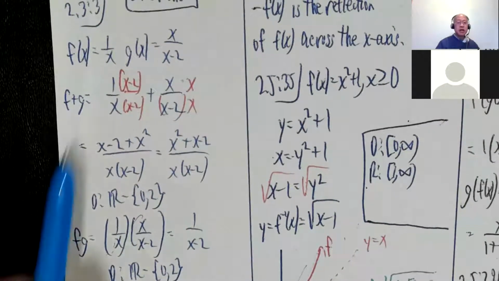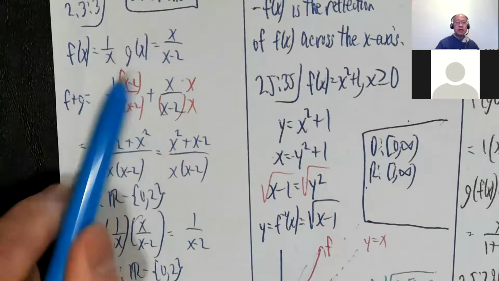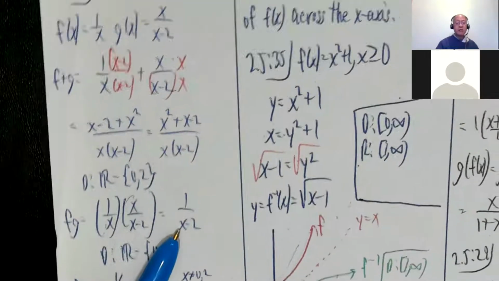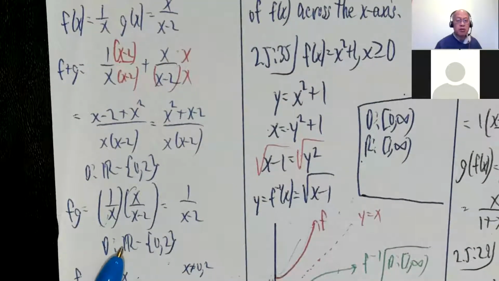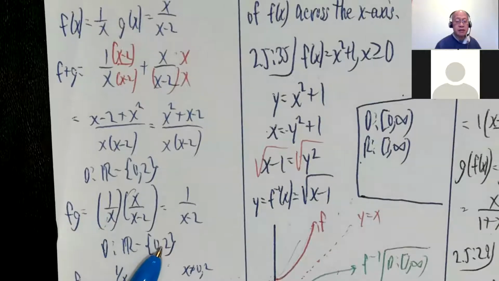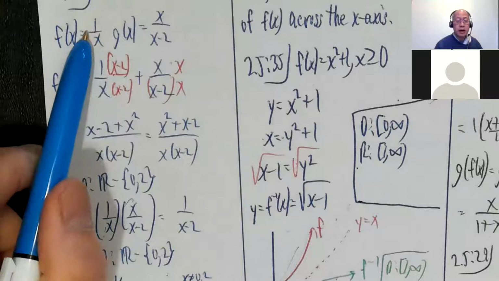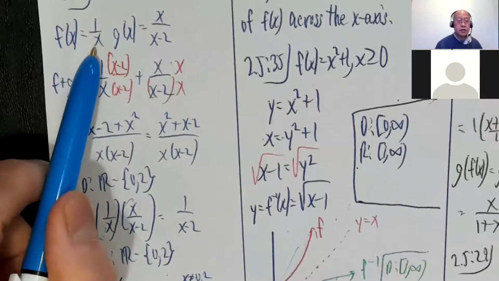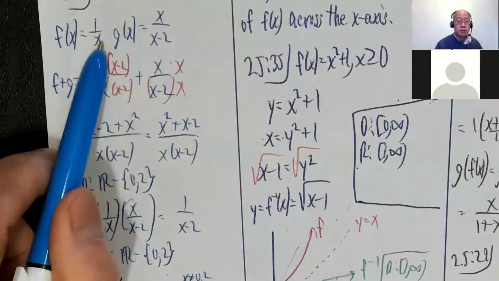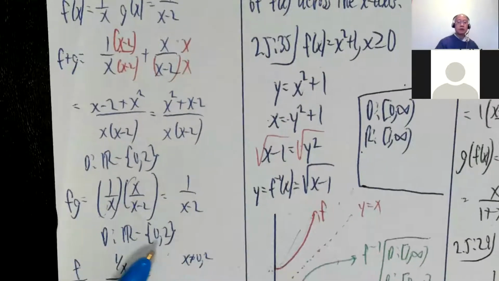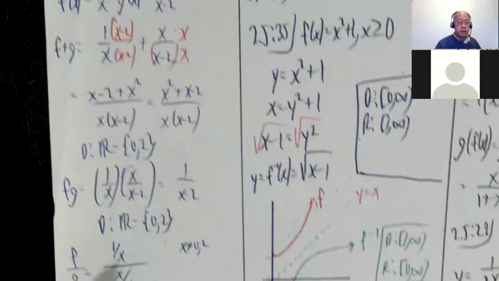F times g, well, if you multiply these, notice the x's cancel out. You have 1 over x minus 2. But the domain is still all real numbers minus a set consisting of 0 and 2, because you have to write down f, right? And even at this stage, 0 is not allowed, f times g. So officially, this is the function. But it's all real numbers minus a set consisting of 0 and 2.